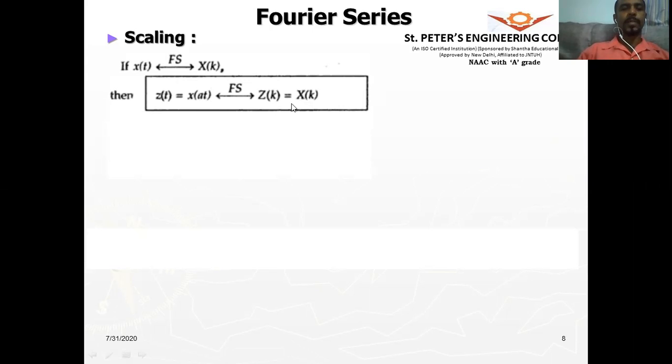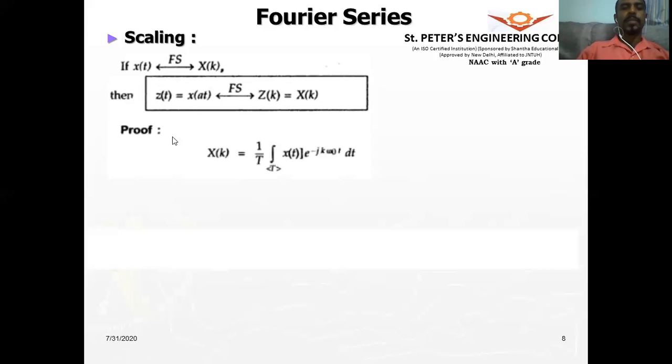We will derive it. Okay, so x of at is represented as z of t, and the Fourier series pair of z of t will be z of k, and it is not the same as x of k, it will change because of the scaling property. Now let us see that.